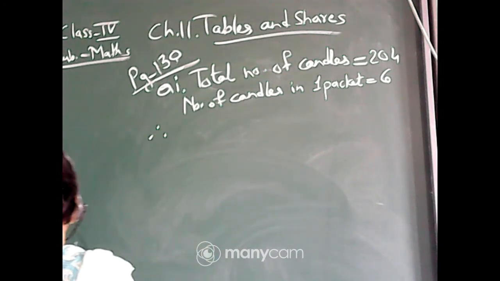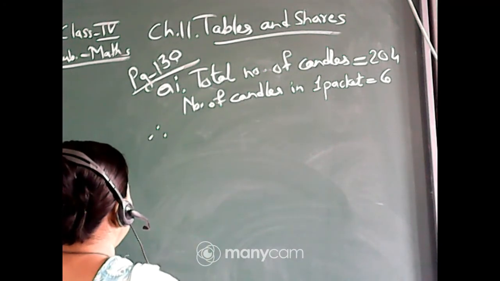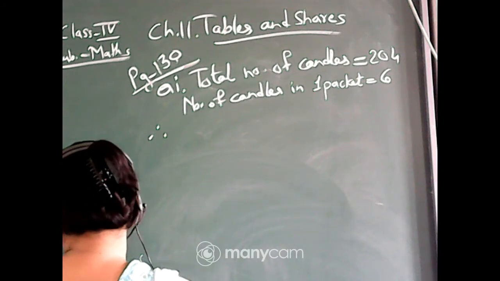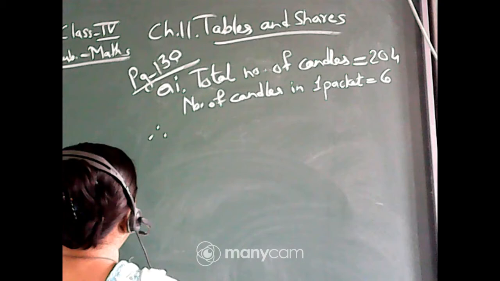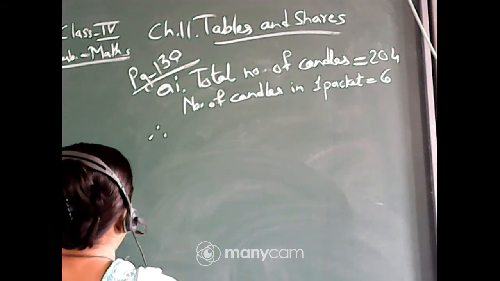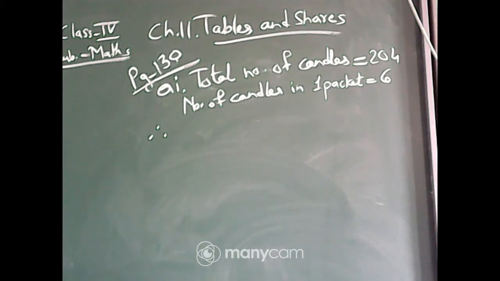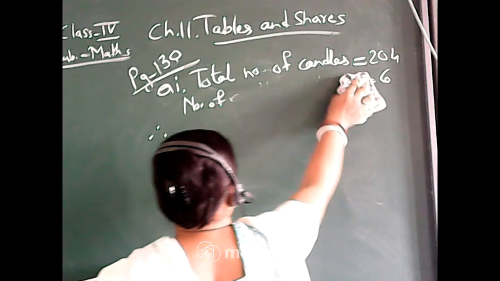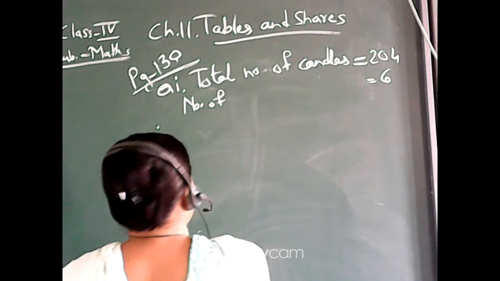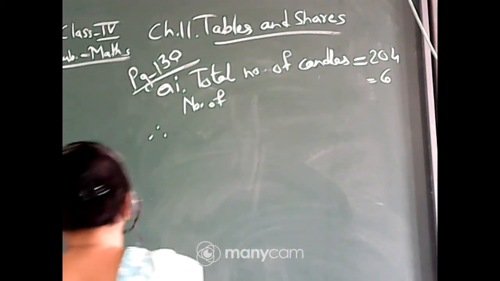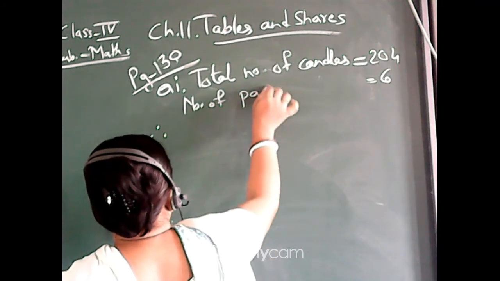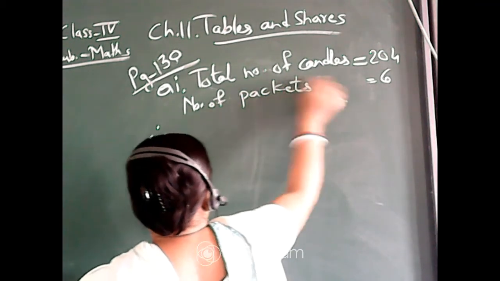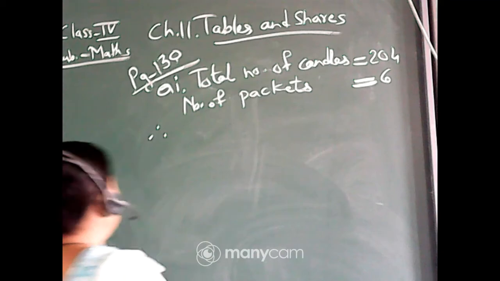Therefore, she makes packets of 6. That means number of packets is what you have to find out.